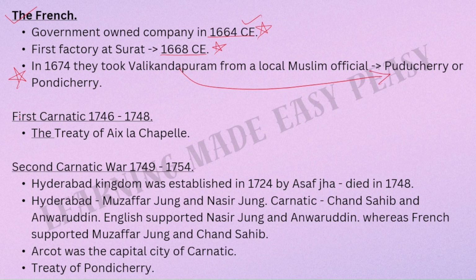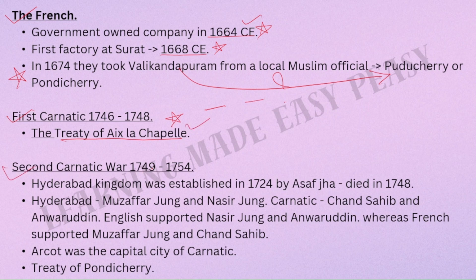Then we have the Carnatic Wars. The first Carnatic War happened from 1746 to 1748, and it ended with the Treaty of Aix-la-Chapelle. This treaty is important. Sometimes they ask you as to which war ended with which treaty. So you should be able to tell this without a second thought. So please remember that the first Carnatic War ended with the Treaty of Aix-la-Chapelle.